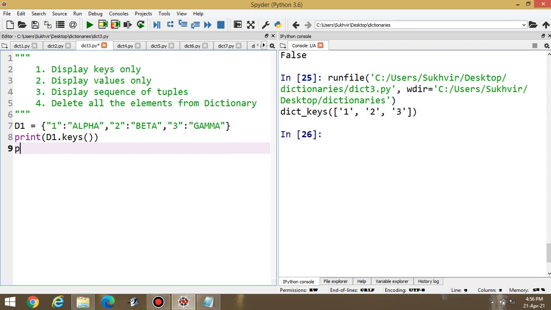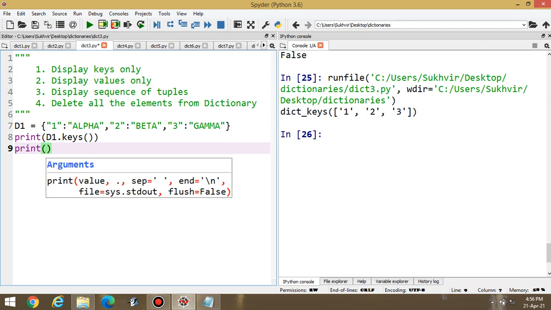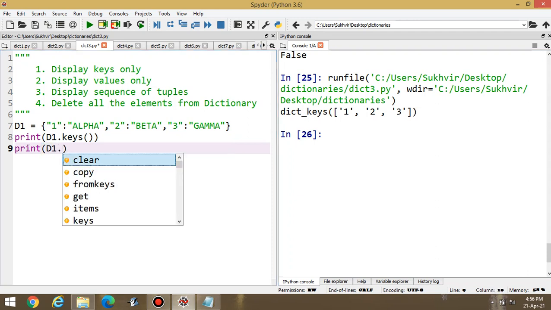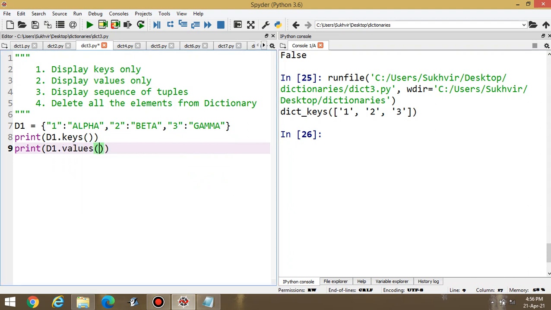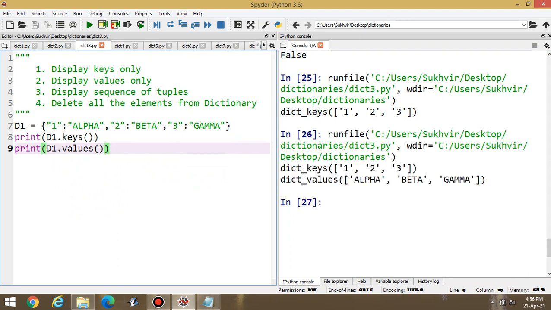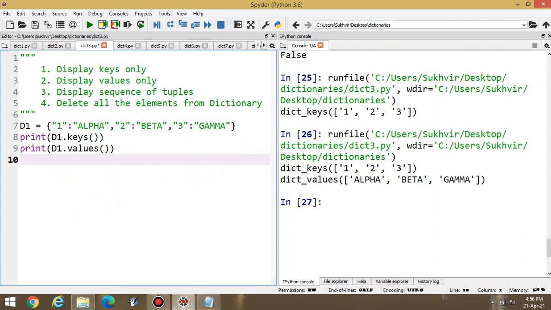If I am writing D1 dot values, then I can print only the values. These are the values alpha, beta and gamma. It means I can simply display all the contents. Then print.